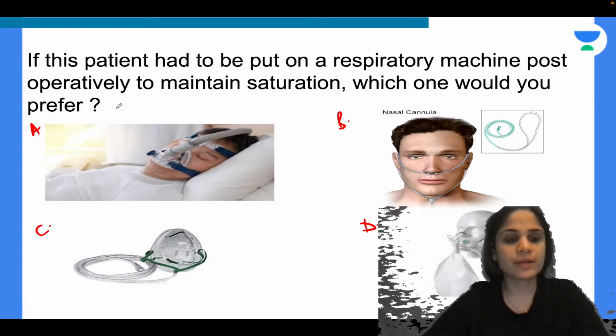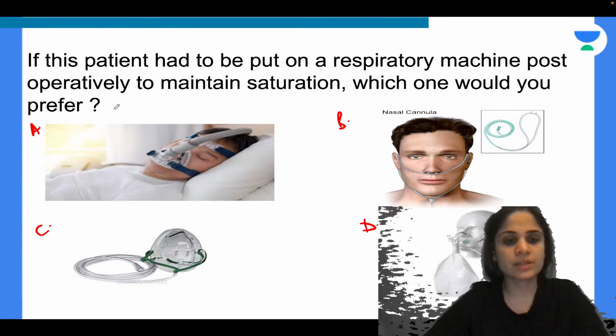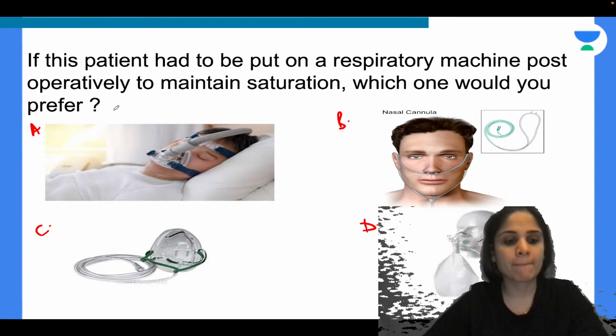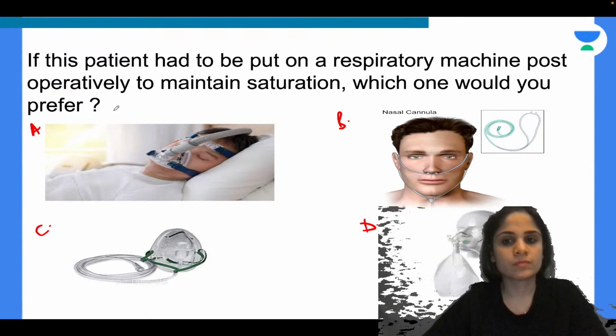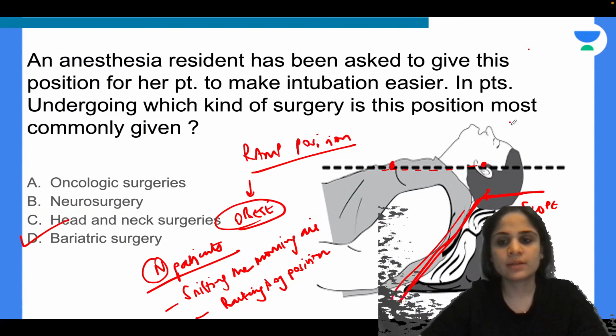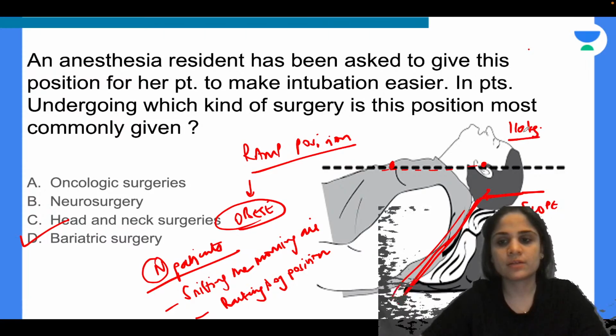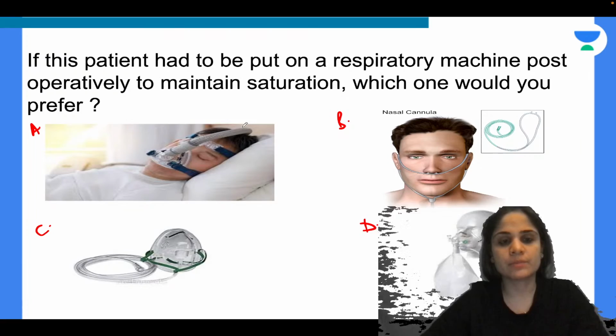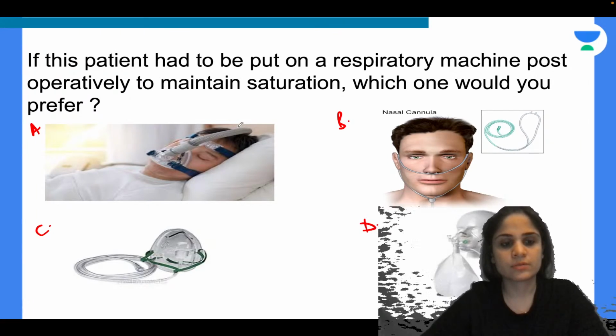Now I want you to tell me each of these machines and their names. What is A, what is B, what is C, what is D? The patient's weight is 110 kg, and we want to put him on a respiratory machine to maintain saturation.